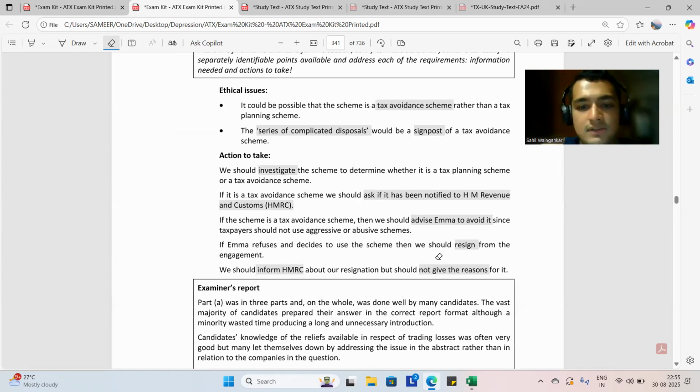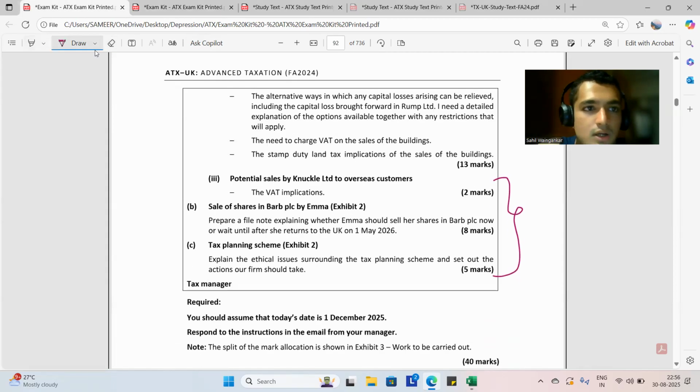We should advise Emma to avoid it since taxpayers should not use aggressive or abusive schemes. If Emma refuses and decides to use the scheme, then we should resign from the engagement. We should inform HMRC about our resignation but should not give reasons for it. That is correct. Let's move ahead. 5 marks out of 50 have come.